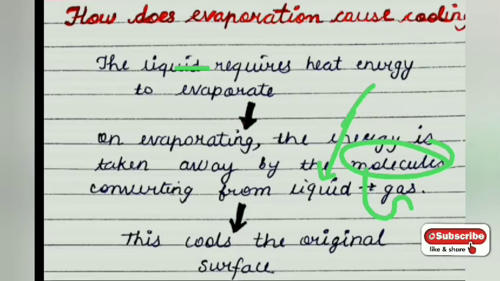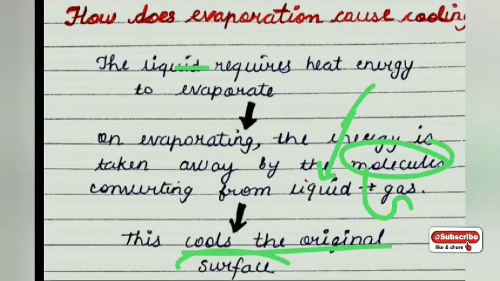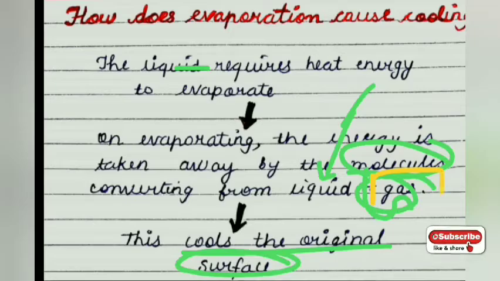So what happens if we take out heat energy from somewhere and put it outside? That area from where we take out the heat energy will become cool, right? That is the reason the original surface becomes cool, because the heat energy is taken away by the gaseous molecules. The gaseous molecules take away the heat energy which is supplied.